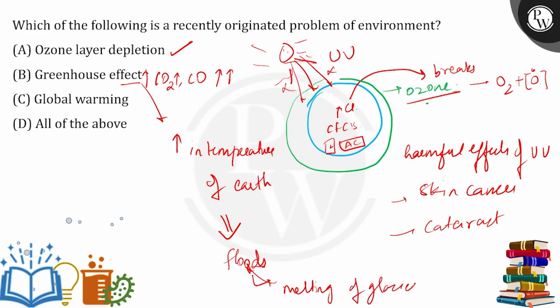This global increase in the temperature of the earth because of the greenhouse effect is known as global warming. All of these are very threatening problems that we are facing. So the correct answer is all of these. Ozone layer depletion, greenhouse effect, and global warming are very crucial problems that we should look upon.